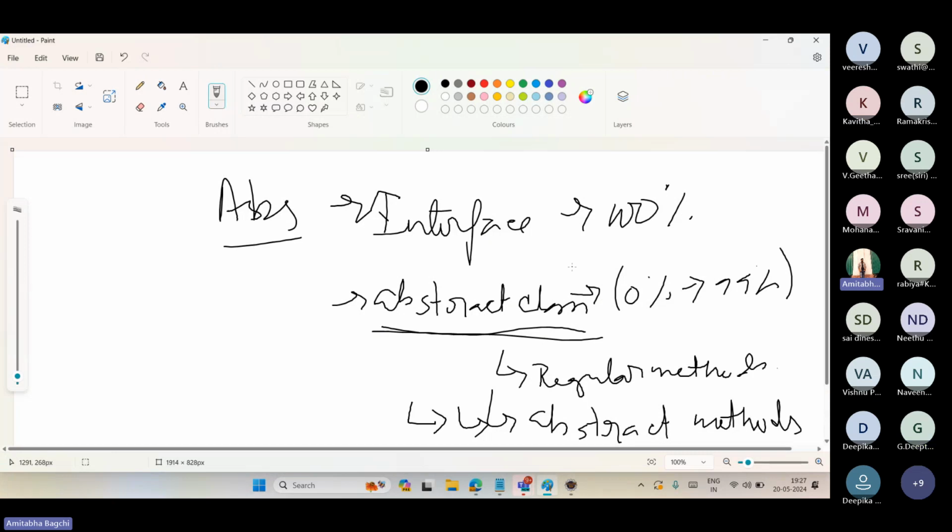Correct. Now the second question is: how can we achieve abstraction? The answer would be that to achieve abstraction in Java, we can use either an interface or an abstract class. These are the two ways to achieve abstraction in Java.